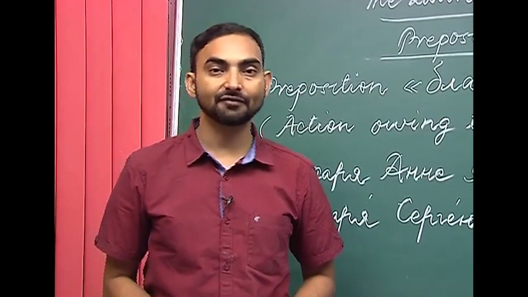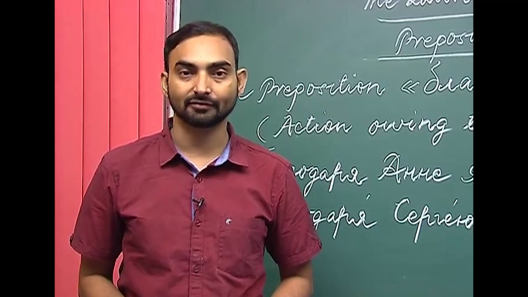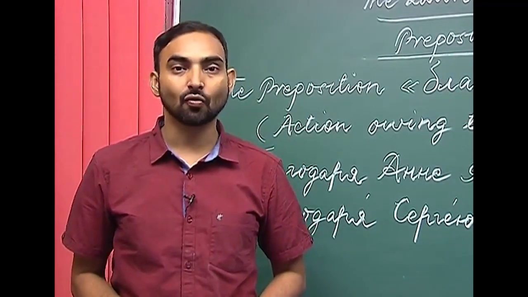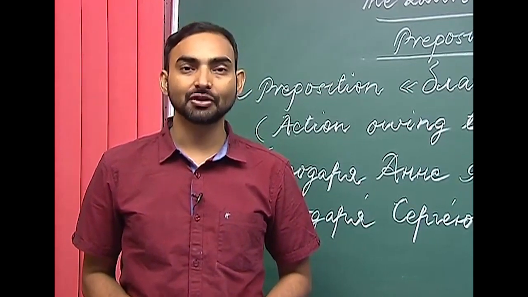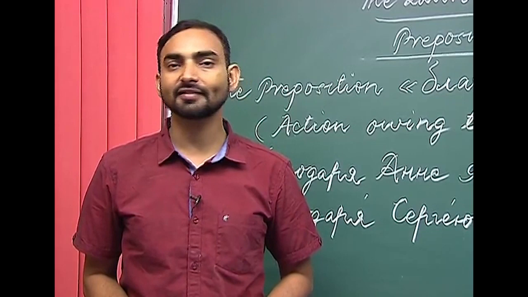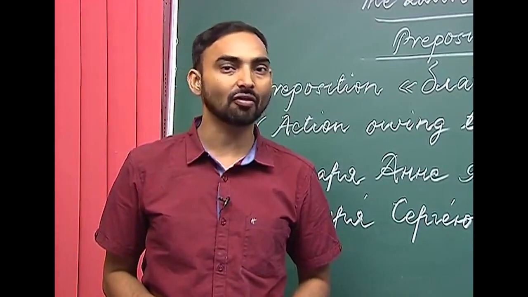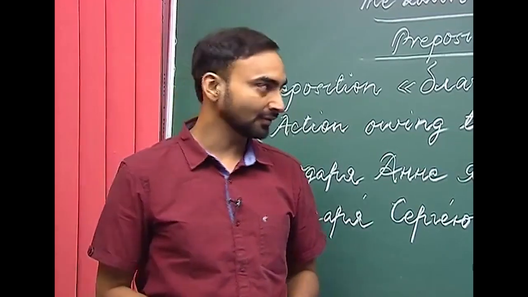The next preposition which is used in the dative case is the preposition blagadarya. Blagadarya denotes an action owing to somebody or something, which means due to something or someone. So, when an action happens owing to someone or somebody, we use this preposition blagadarya. For example,